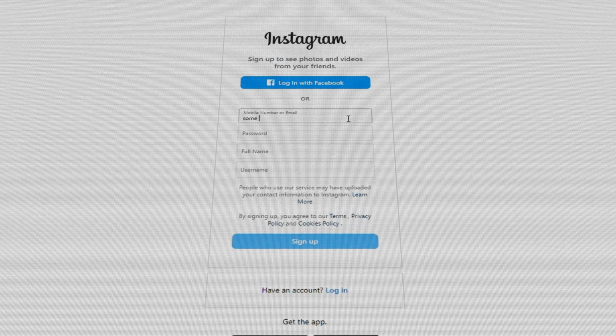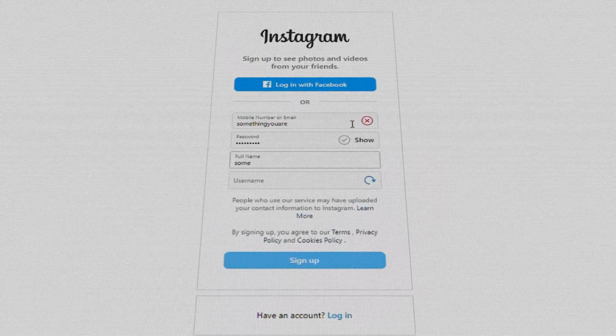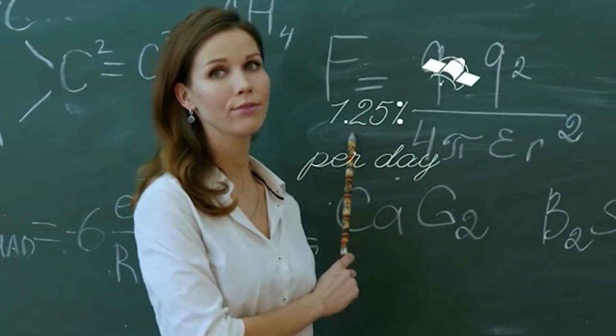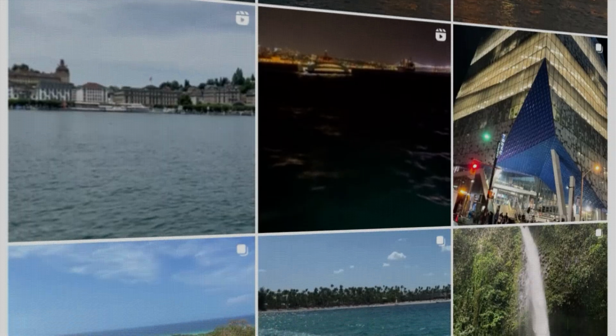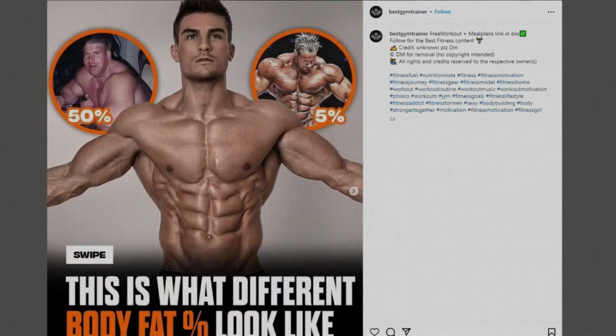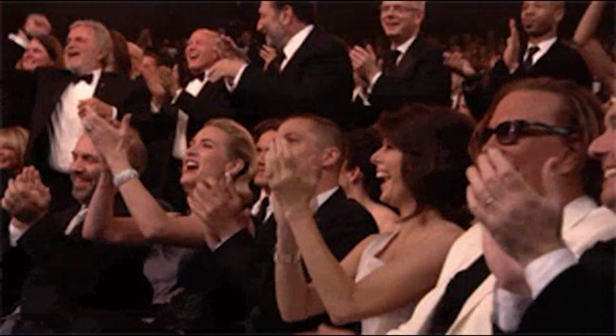Step 1. Start an Instagram account around something you're passionate about. You'll be spending a lot of time creating content, so it has to be a topic that excites you. If it's not something you enjoy, you'll burn out quickly. I've built successful accounts in niches like travel, sports, health, and fitness. There's an audience for almost anything.